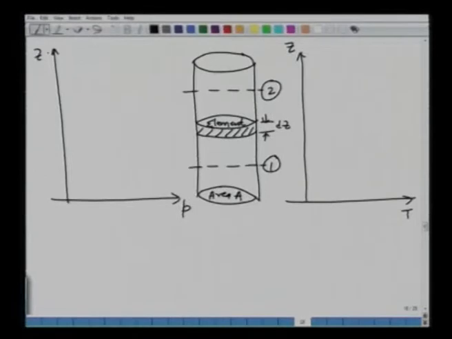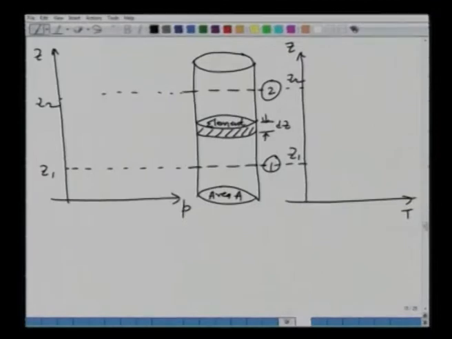So, our focus of attention would be, let us say this is height z2 and this is height z1. Similarly, here on the other side you have this as z2 and this is z1. So, our objective then is to find out what is the variation of temperature and pressure in a static atmospheric column. Once we know that, we can calculate the water vapor and many other things.